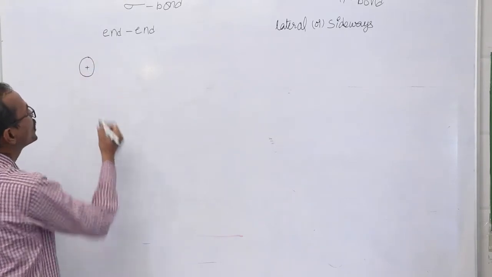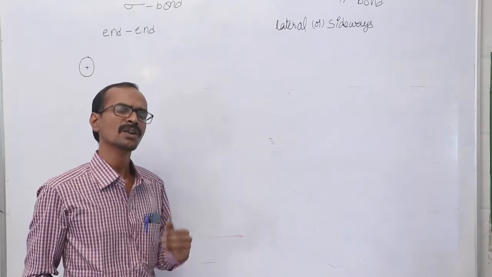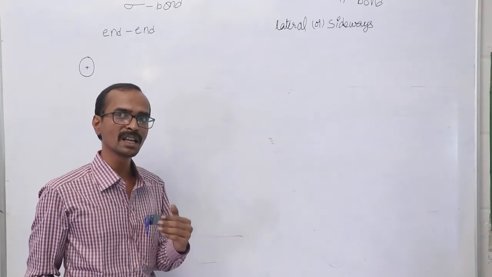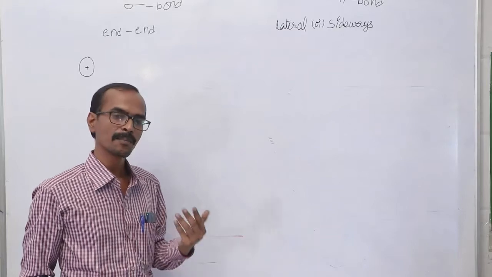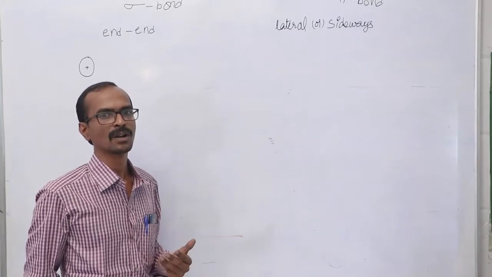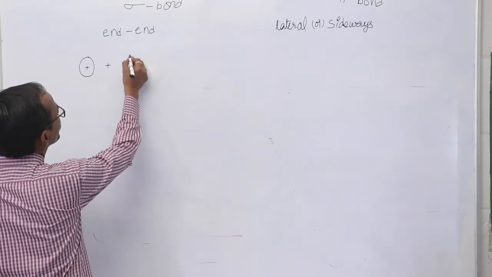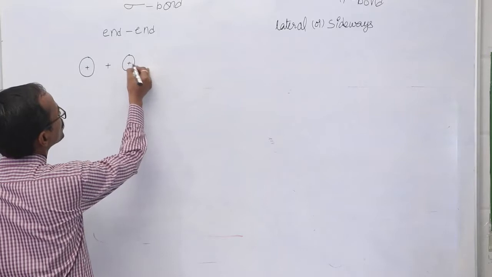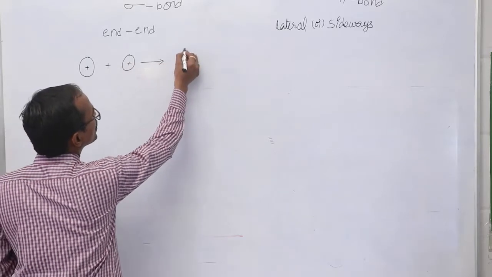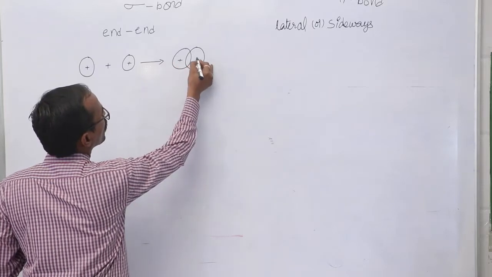If an s orbital overlaps with any of the p orbitals, we know that we have p orbitals in three Cartesian coordinates: px orbital, py orbital and pz orbital. Just like that, if two different s orbitals overlap one with another, that results in the formation of a sigma bond.